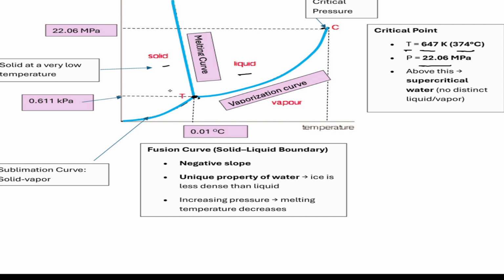For example, here this is the melting temperature corresponding to this point. When we increase the pressure to this point, and draw the perpendicular line, we get the melting temperature here. So it means increasing pressure, the melting point of ice decreases.